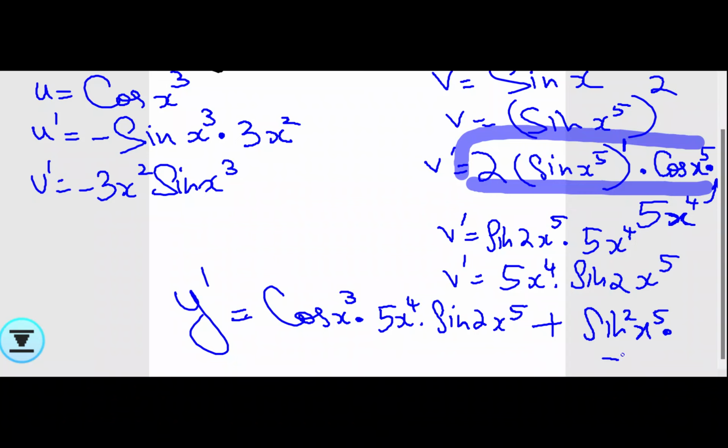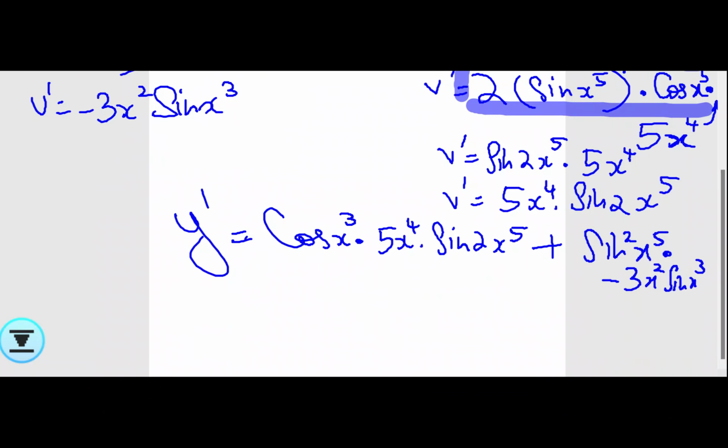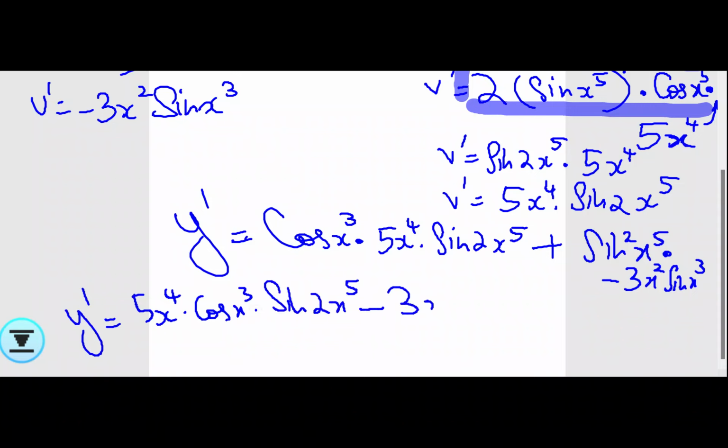V into u dash. I don't have space, so I'll write it down. Minus 3x square sine x cube. So y dash equal to 5x power 4 into cos x cube into sine 2x power 5 minus 3x square sine square x power 5 into sine x cube. This is your answer.